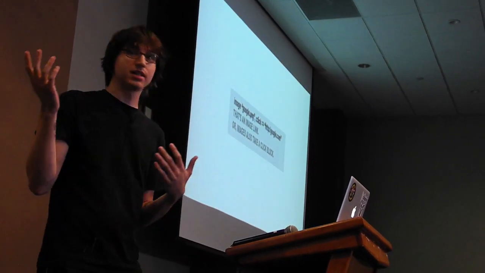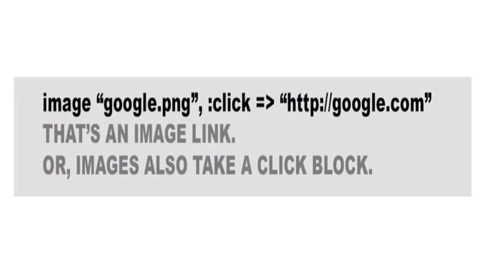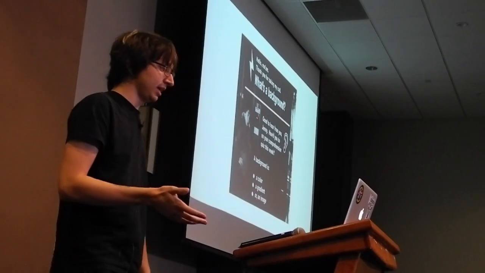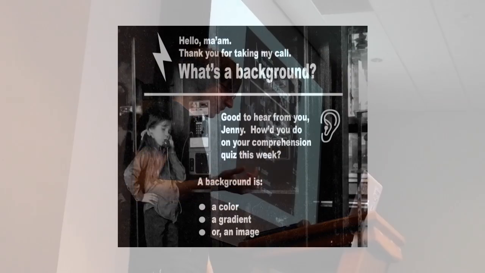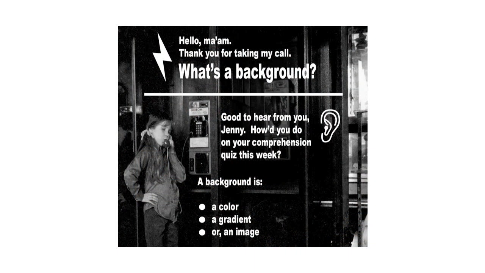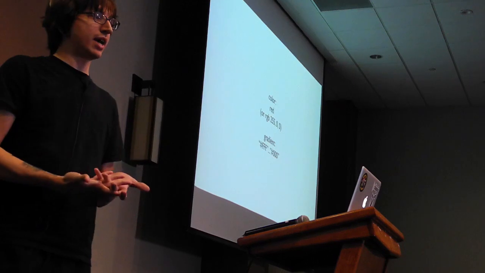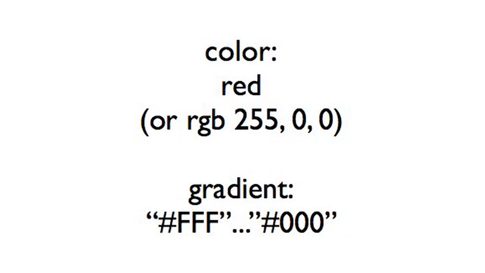So you can pass clicks to images and things like that. If you want to go somewhere, it'll open things in web browsers if you want to link to the web directly. And one of the things that's really amazing to me, from programming other GUI toolkits, is the wise implementation of backgrounds. You can make backgrounds by giving it a color or a gradient or a picture if you want to change the background of a window. And again, adopting Ruby, if you want to make a gradient as a background in Shoes, you just pass it some hex colors in a range, and it just does the gradient.